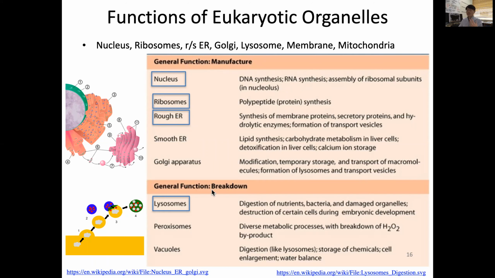And another function is breakdown. There are lysosomes, peroxisomes, and vacuoles. Let's just talk about lysosomes, which are important when we eat food too. The digestion of nutrients happens over here. So let's say this is inside of the cell, and this yellow is outside of the cell. Food molecules get in by the endocytosis mechanism, which is grabbing this food and then entering inside. Then this lysosome will fuse, containing these red colored enzymes which will decompose and digest the food into smaller molecules.